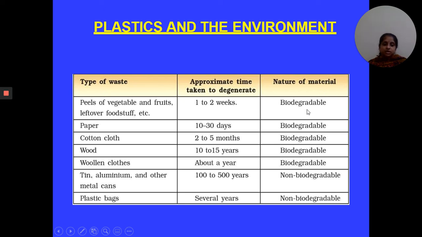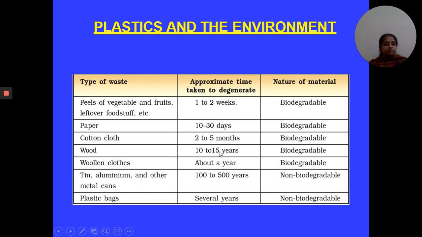These are biodegradable. Paper will decompose in 10 to 30 days. That's why paper is also biodegradable. Cotton clothes will take 2 to 5 months to decompose. That's why cotton clothes are also biodegradable.